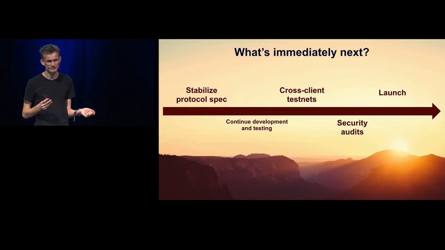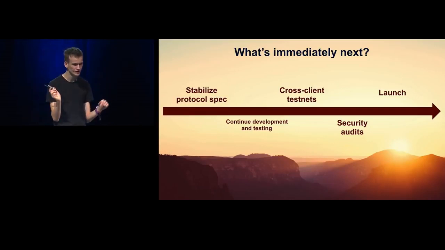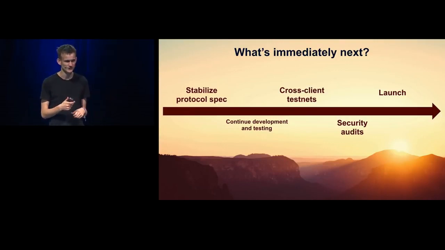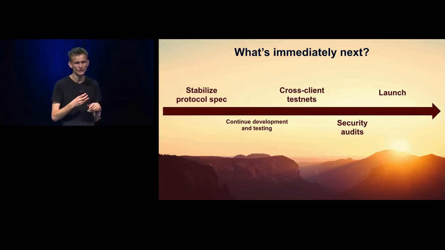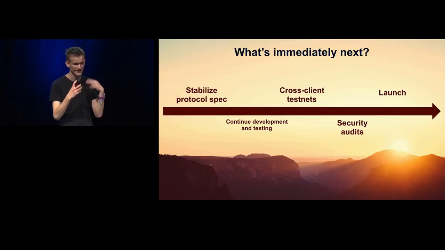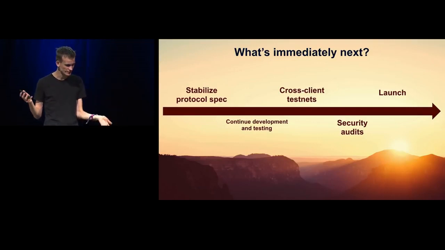Now, what's next immediately? What happens before the big launch? Well, first of all, stabilizing the protocol spec. For those who have been watching, it's at github.com/ethereum/eth2.0-specs, in the specs folder, beacon chain MD, something like that. The spec has been moving fairly quickly, but it will stabilize fairly soon.